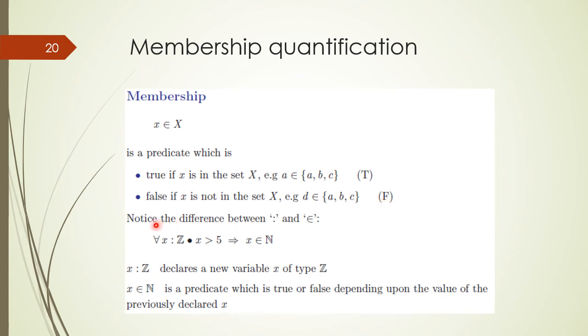Students, you must notice the difference between the colon sign and the belongs to symbol. For example, you have a universal quantifier statement where for all x of type Z, here x of type Z declares a new variable x of the type integers. But x is a member of N is a predicate which is true or false depending upon the value of the previously declared variable x.